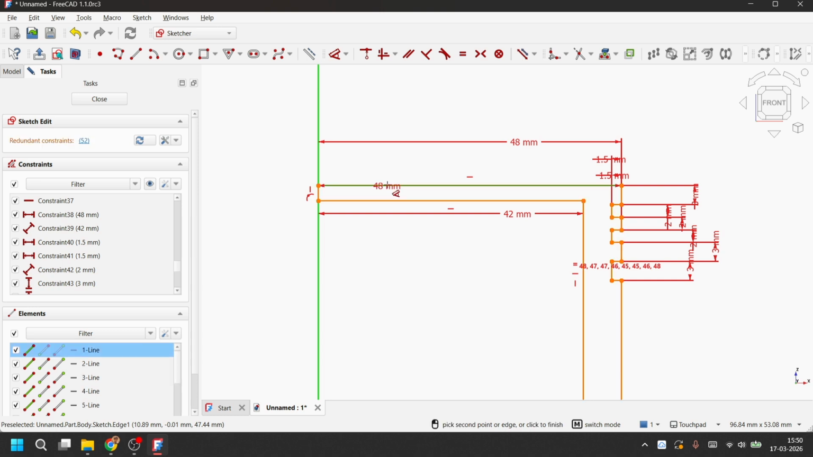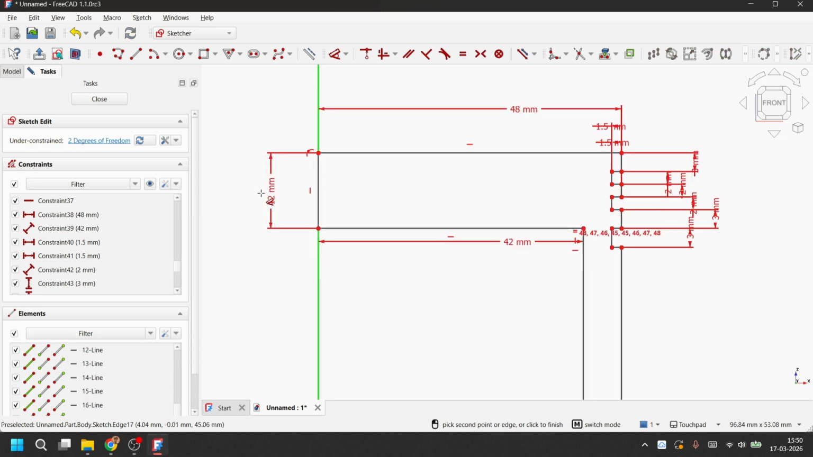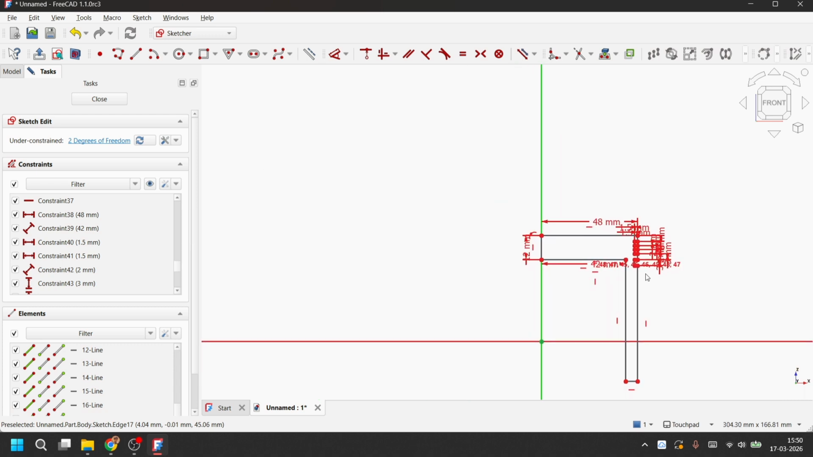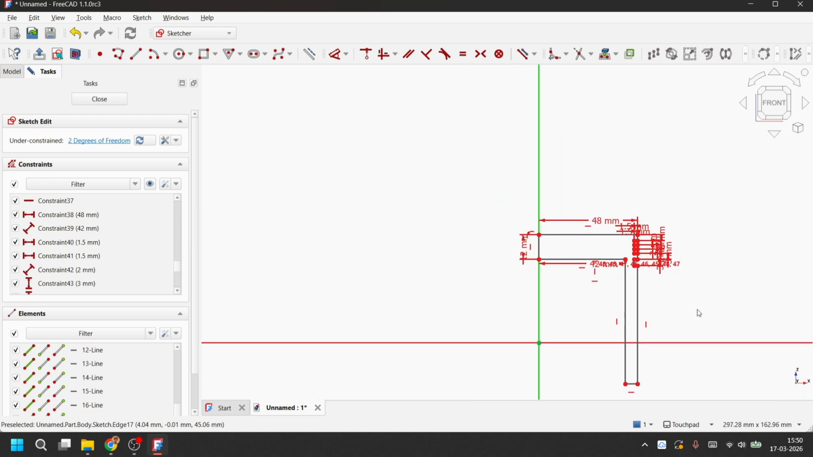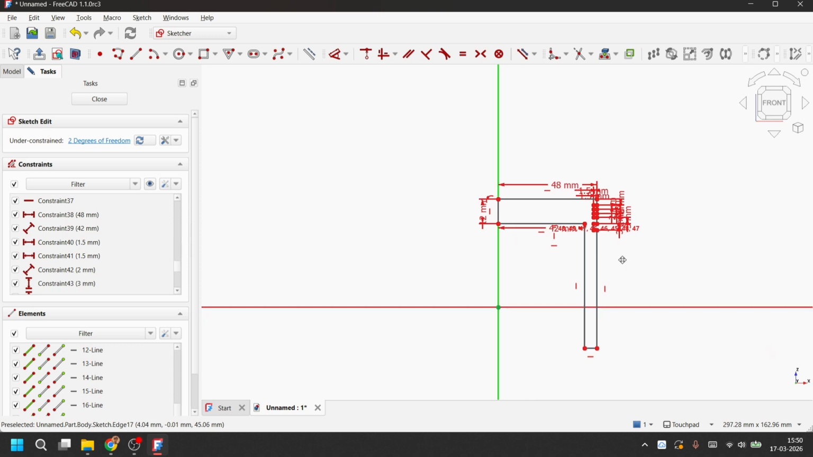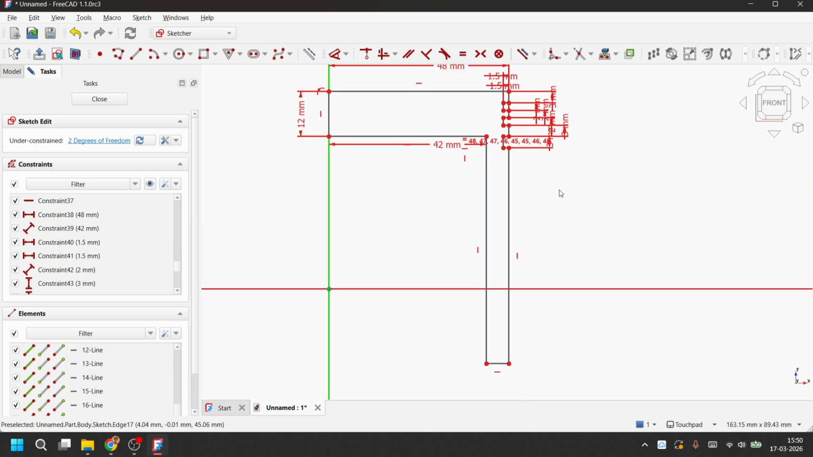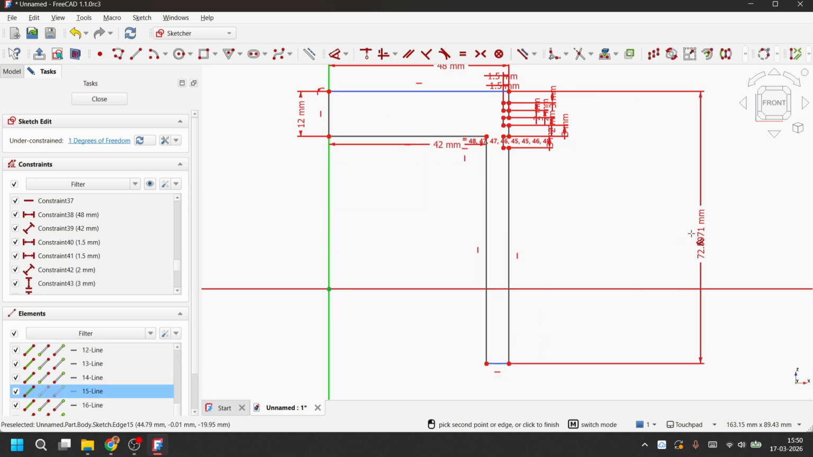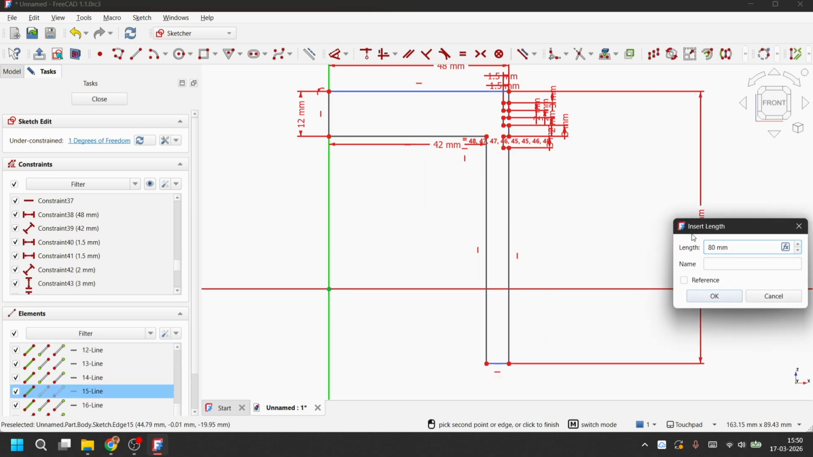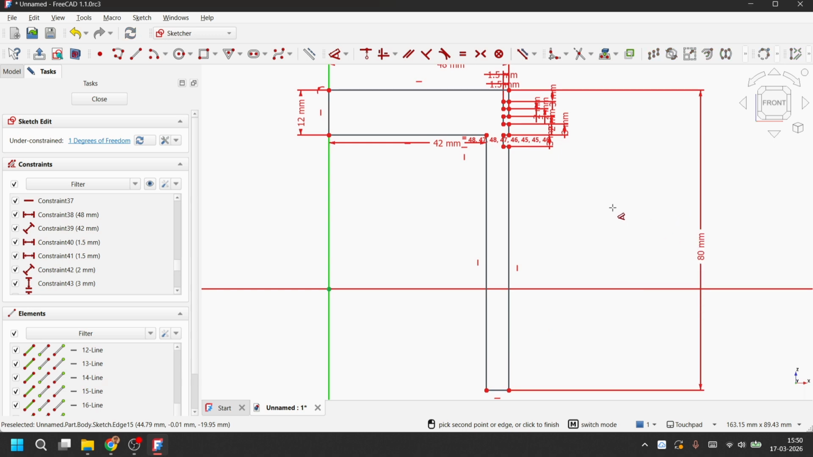So the distance is 12 millimeters. The next one is the overall height of the piston. It will be 80 millimeters. So this point to this point will be 80. Okay.